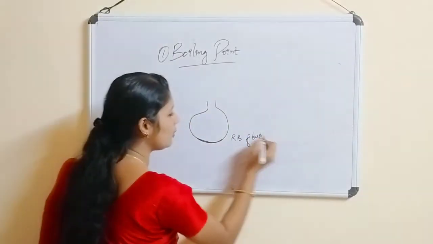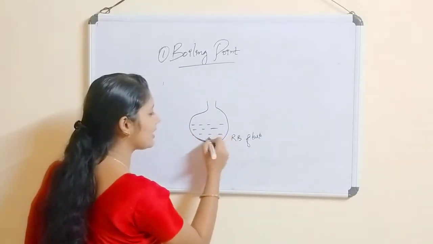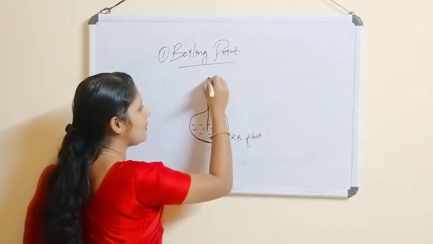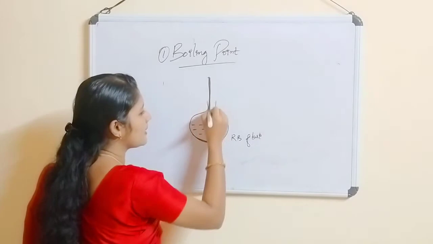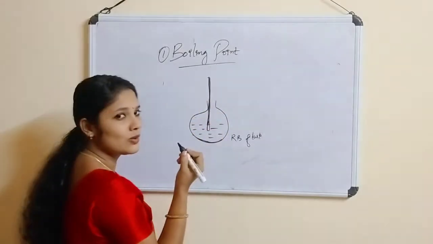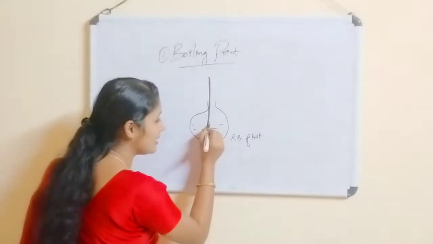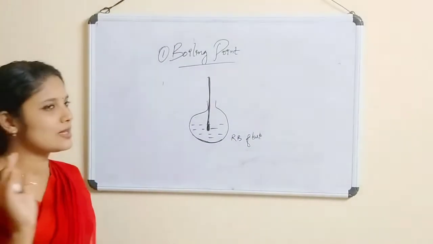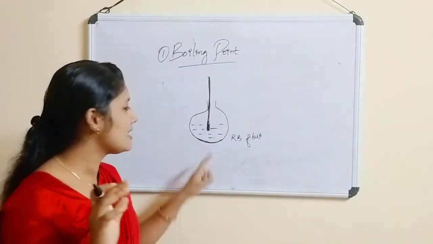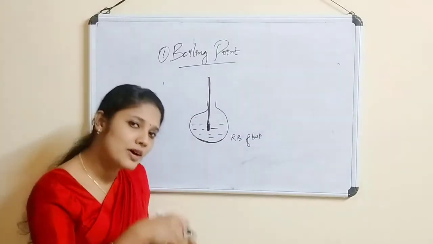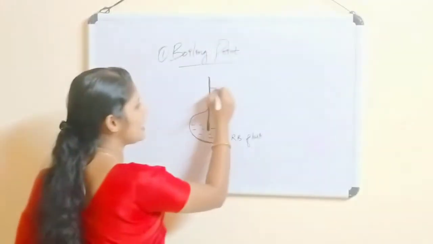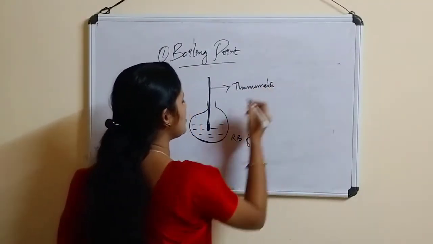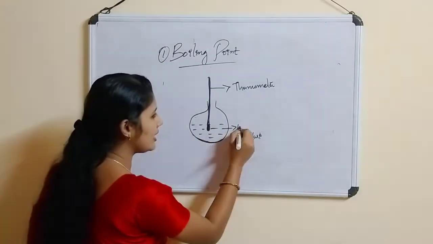In that, we are taking water inside. And also, we are putting a thermometer inside the RB flask. Note the point that the bulb of the thermometer should be immersed inside the water. That is the point you have to notice. So this one is the thermometer, and this one is the RB flask. We have water inside it.